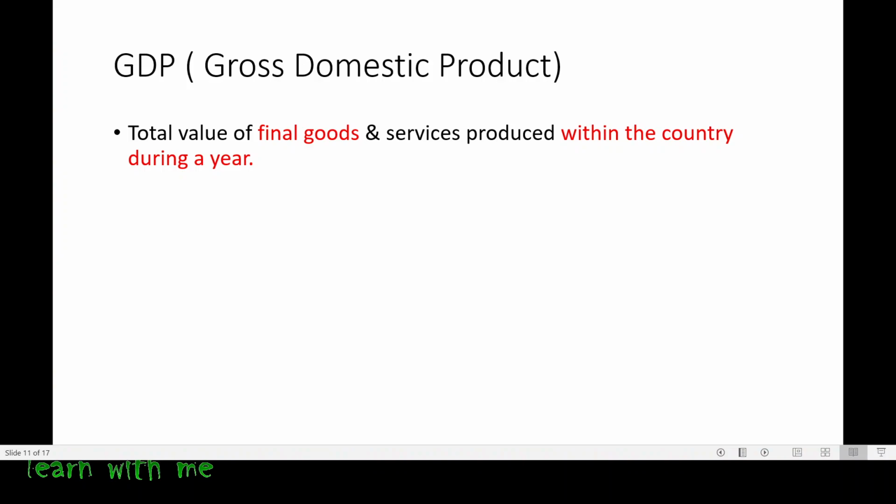Firstly, let us understand the meaning of GDP, that is gross domestic product. It says the total value of final goods and services produced within the country during a year. Let us assume that there are four manufacturing companies in India. I'm telling you, for example, in India there are only four manufacturing companies. We will name them A, B, C, and D. Now, all these four companies are manufacturing different goods.